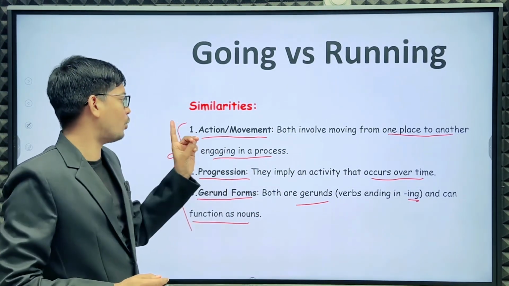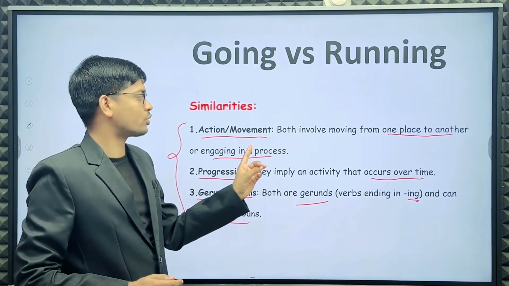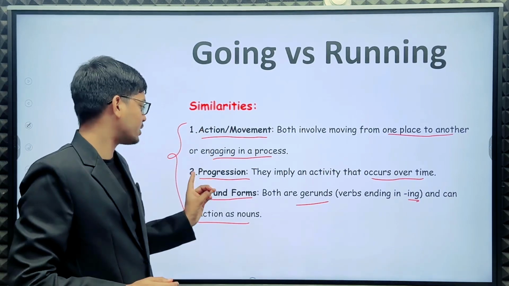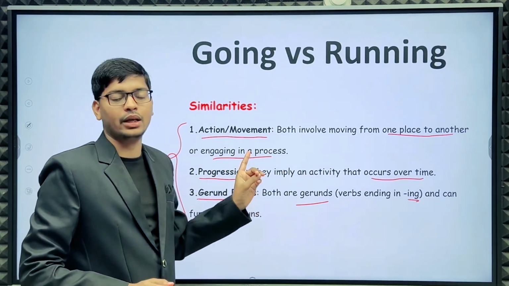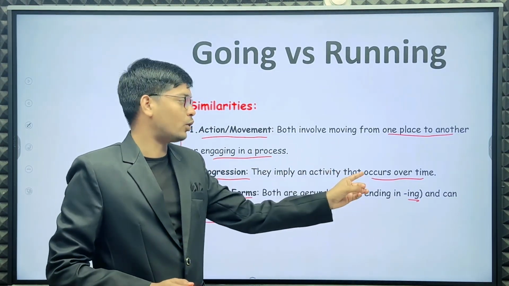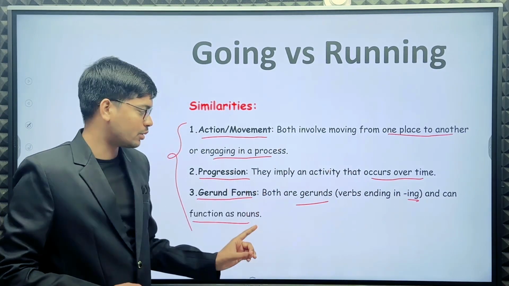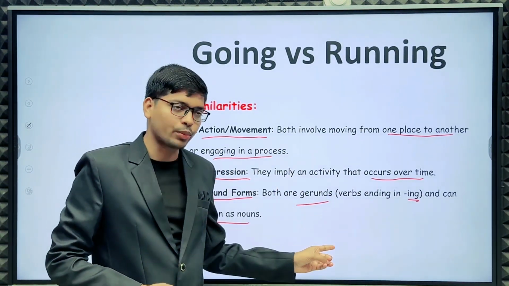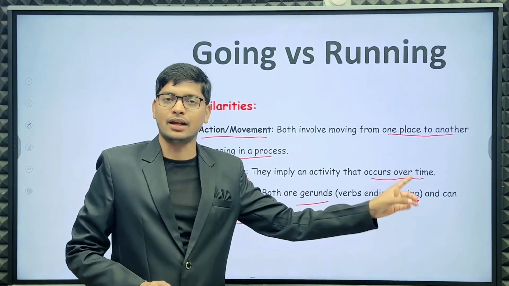So here are three similarities. First is related to action or movement, because both involve moving from one place to another. Next is related to progression. They imply an activity that occurs over time. And the third similarity is related to gerund forms. Both are gerunds because they are verbs ending in ing.